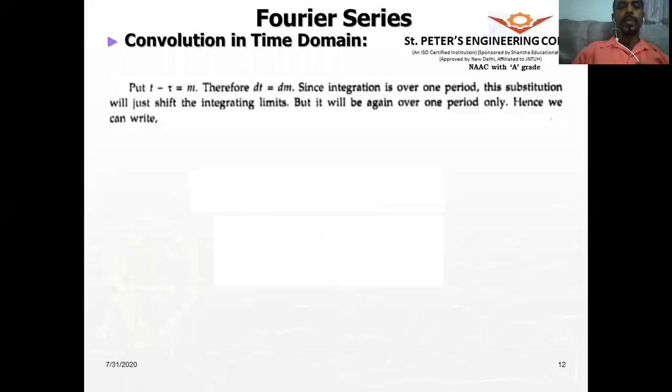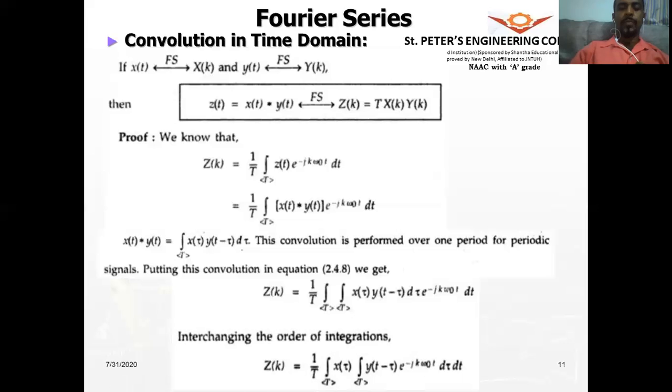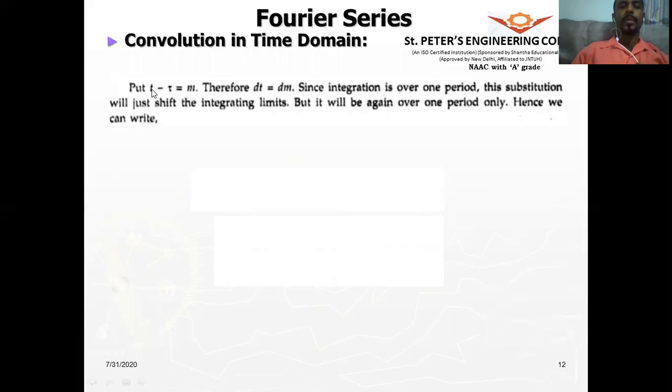Next, we do not know the integral for y of t minus tau. Therefore, we will take a change of variable: let t minus tau be equal to m. So dt will be equal to dm.